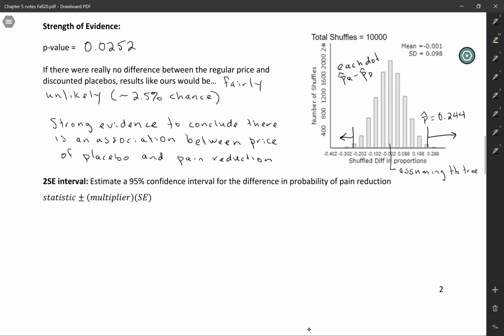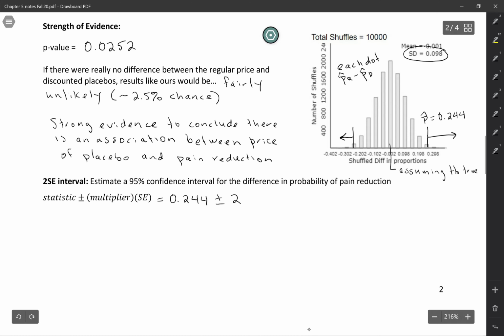So we have pretty strong evidence that the price of the placebo makes a difference, but this doesn't tell us how large the difference is. For that, we're going to need a confidence interval, and we're going to start with just a 2 SE interval because you can do that based on the simulation. So it's the same general formula, statistic plus or minus the multiplier times the standard error. So for the statistic, we're going to use the difference of proportions, 0.244, and this is a 2 SE interval, so we're just going to use 2 for the multiplier. For the standard error, we're going to get that from the simulation.